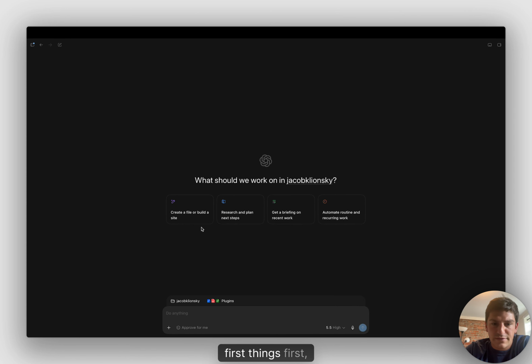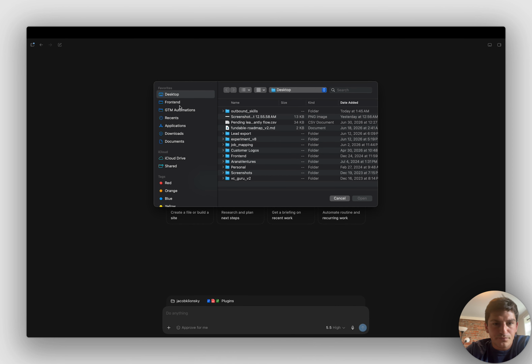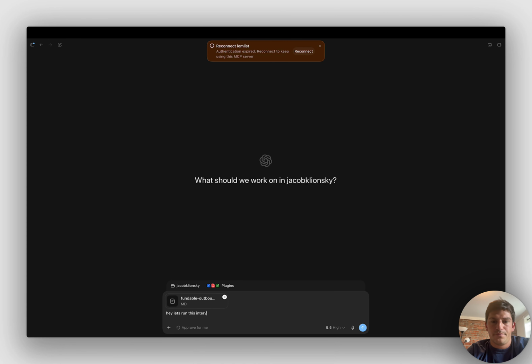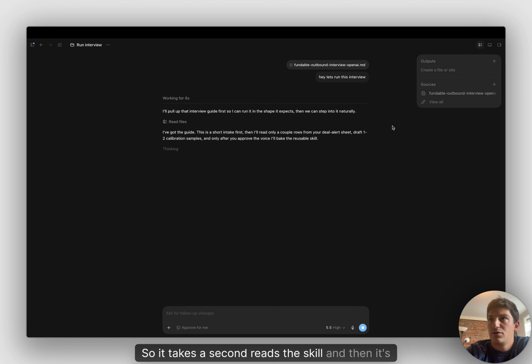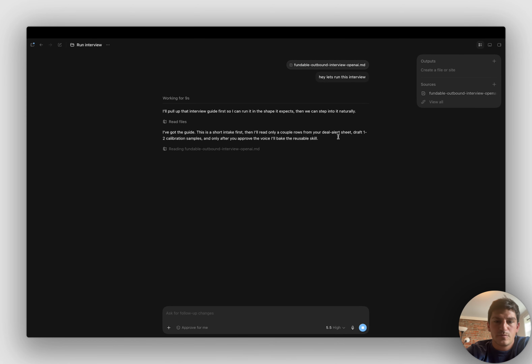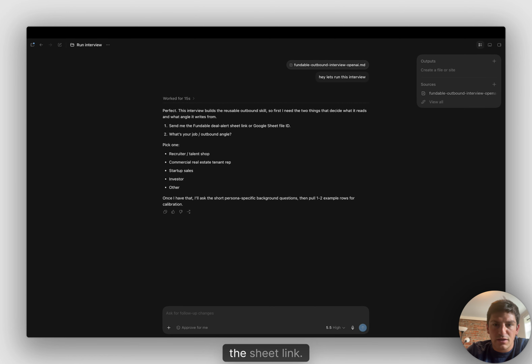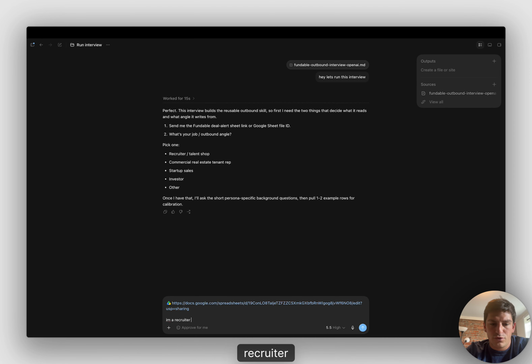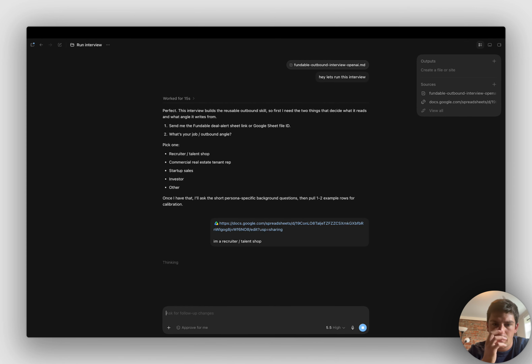So first things first, we want to grab the skill file. I'm going to get the OpenAI version. I'm going to say, hey, let's run this interview. It takes a second, reads the skill, and then it's going to start prompting you with some questions. First question, the sheet link. I'm just going to copy the sheet, paste that in, and then it asks me what my angle is. For this example, I will say I'm a recruiter talent shop.